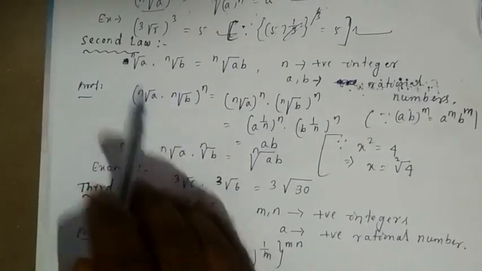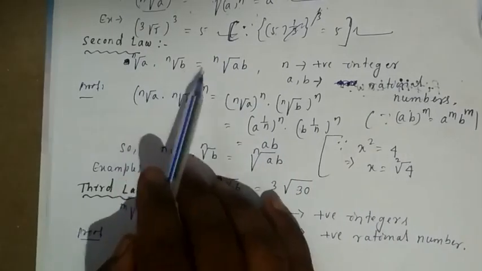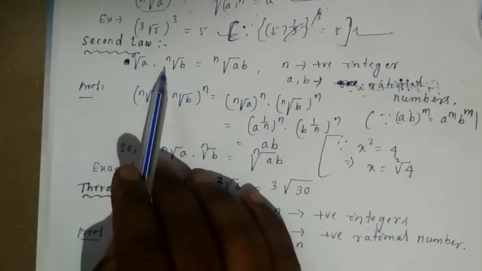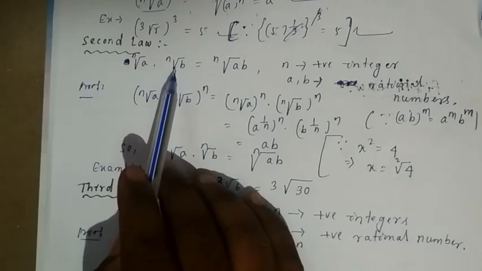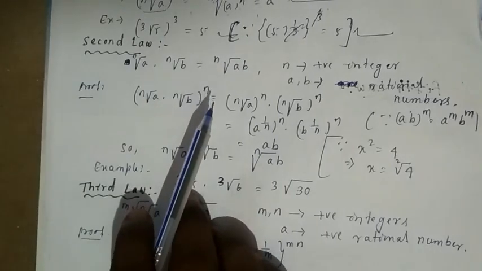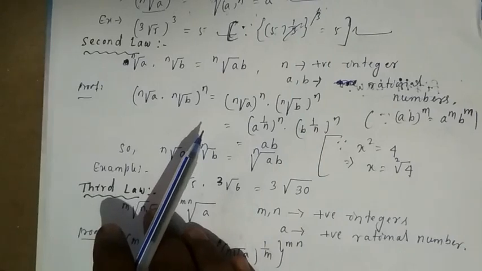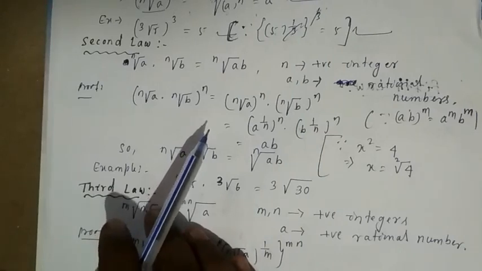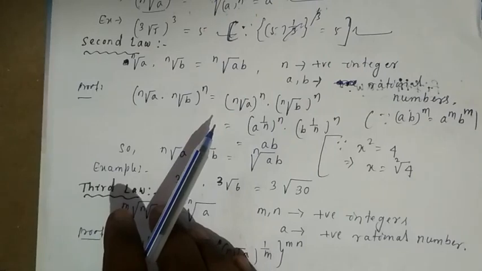The second law says the nth root of a into the nth root of b is equal to the nth root of ab, where n is any positive integer and a and b are rational numbers. Remember, these laws are very important while solving problems with surds. Here in your NCERT book, the surds concept is not there. It is written as irrational numbers. You know that irrational numbers are also surds, but all irrational numbers are not surds. Okay.